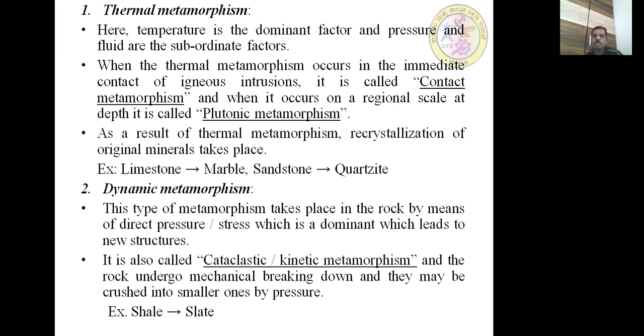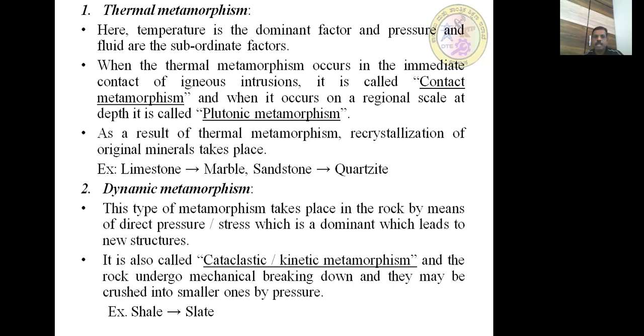As a result of thermal metamorphism, recrystallization of original minerals takes place. For example, limestone, when subjected to thermal metamorphism, converts into marble, and sandstone converts into quartzite.